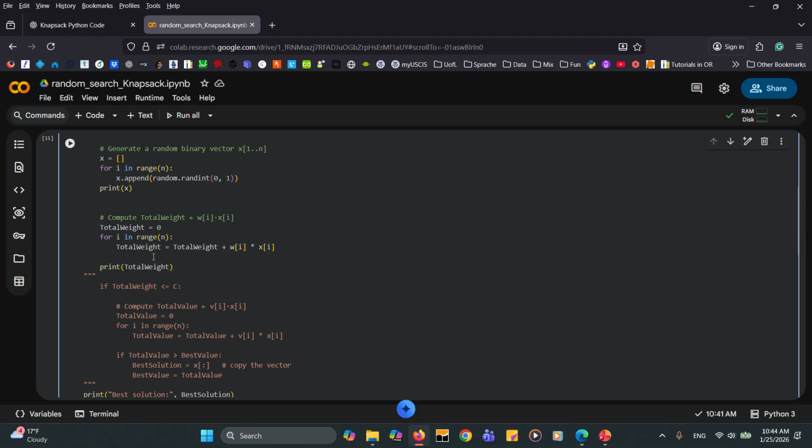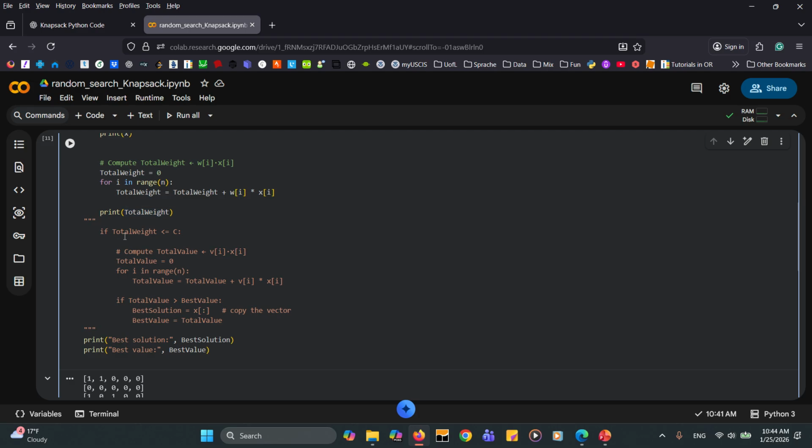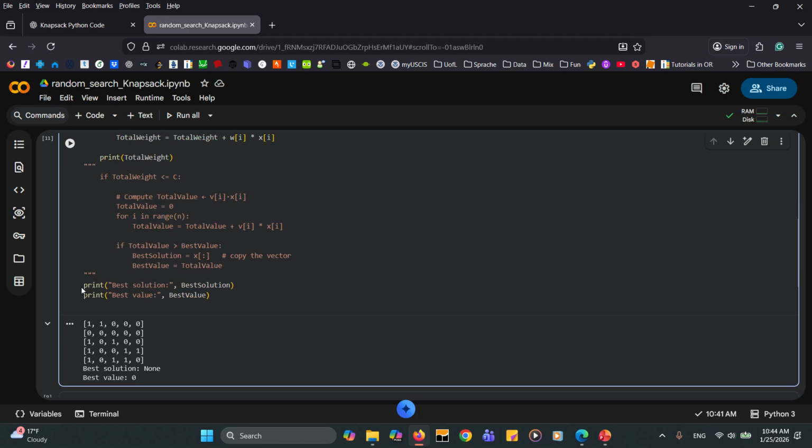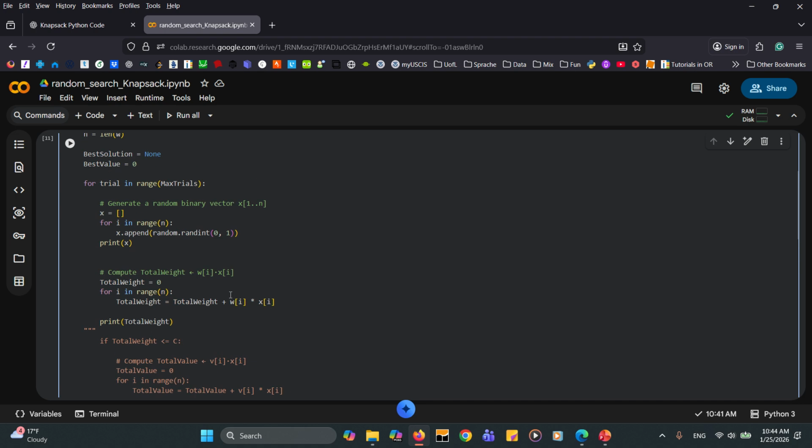Because we do not have any assignment to the best solution or the best value, the first one should be None, the second one should be 0, but here we can see if the function correctly calculates the total weight of each of those solutions.